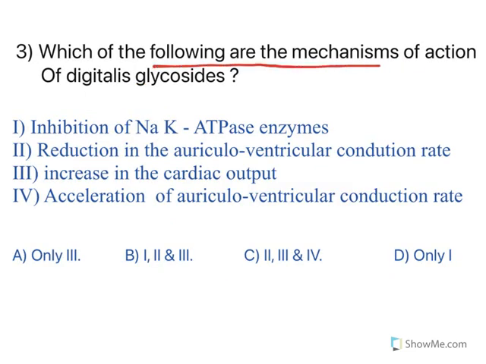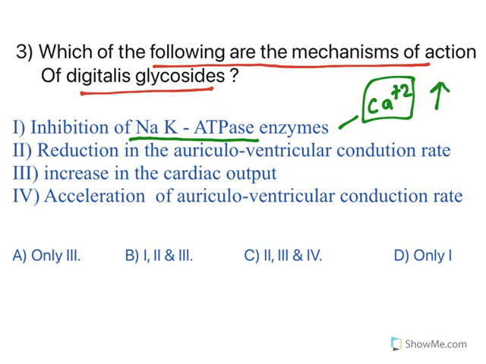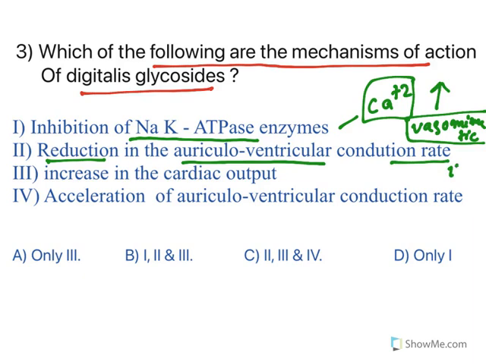Now, which of the following are the mechanisms of action of digitalis glycosides? Now, digitalis glycosides have direct and indirect actions. The direct action is that it inhibits sodium potassium ATPase. Because of this, calcium accumulation in the cardiac tissue occurs, which increases the force of cardiac contraction. Inotropic action is increased. Similarly, it has an indirect action known as vagomimetic action. Vagomimetic action means the parasympathetic system is activated. Because of that, there is a reduction in the atrioventricular conduction rate. That means heart rate is reduced.